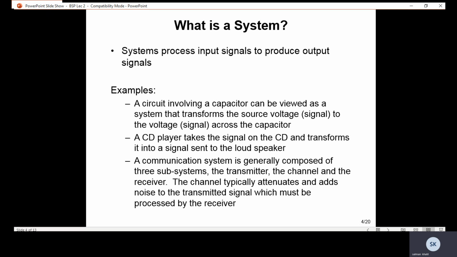A communication system is generally composed of three subsystems: transmitter, channel, and the receiver. The channel typically attenuates and adds noise to the transmitter signal, which must be processed by the receiver.